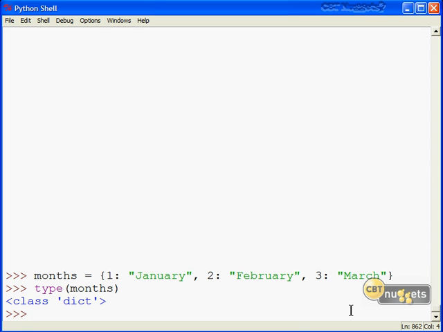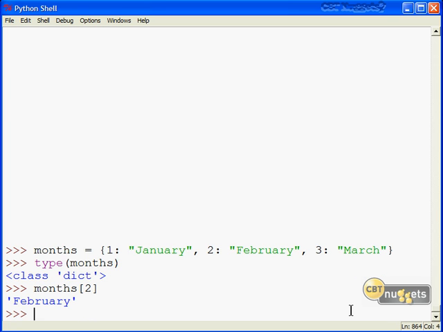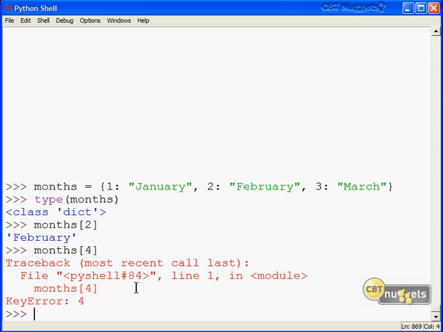Now we can fetch values for any keys in the list simply by typing the name, and then using our square brackets, we can pass in directly key objects. I'm going to bring back 2 for our key value 2. That brings back February, of course. What if we put in a key that doesn't exist? Well, as expected, that would bring back an error message. The error here is that there's no element in this list, no key value pair where the key is 4.